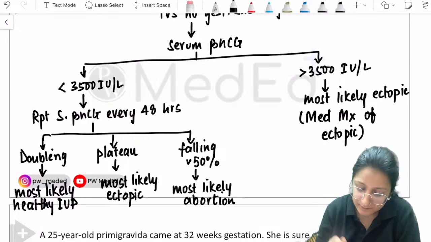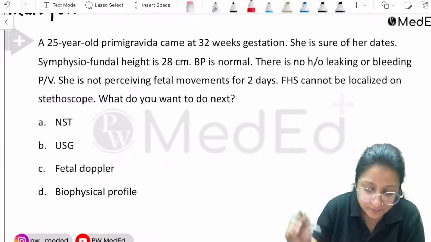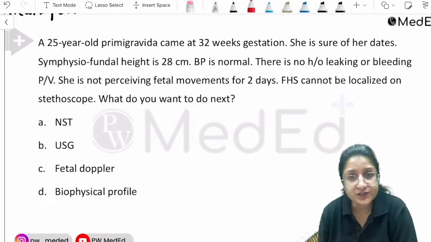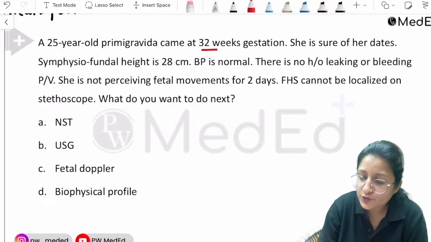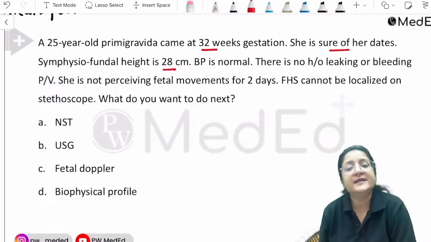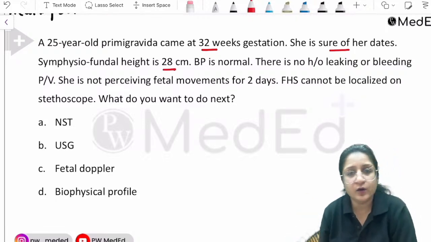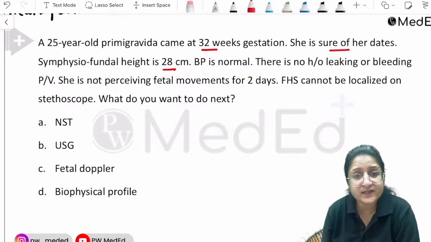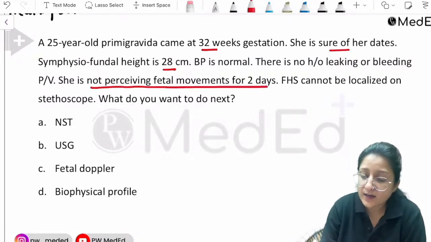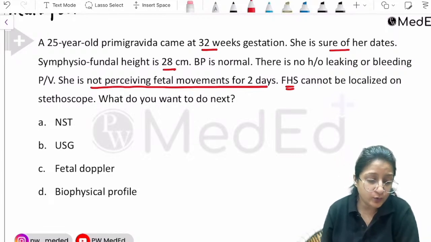Okay, now let's have a look at the next question. A 25-year-old primi came at 32 weeks of gestation. She is sure of her dates. Symphysio-fundal height is 28 centimeters. BP is normal. There is no history of leaking or bleeding. She is not perceiving fetal movements for 2 days. Fetal heart sound cannot be localized on stethoscope. What do you want to do next?